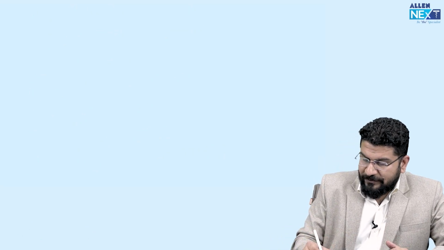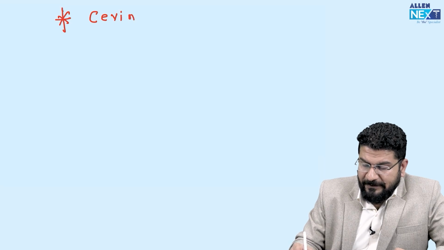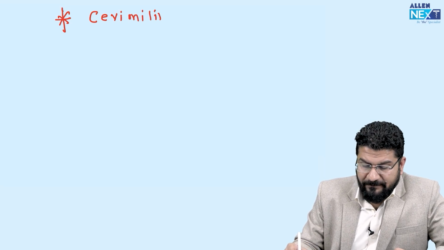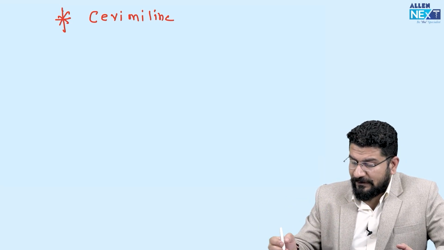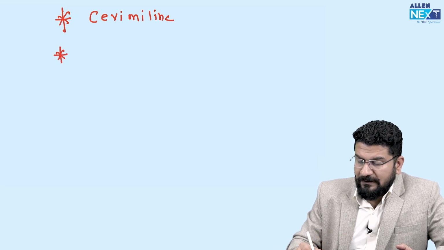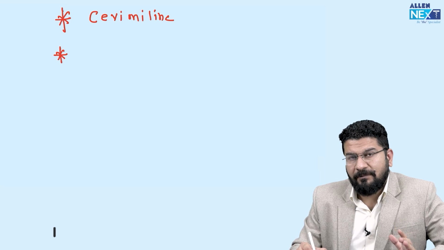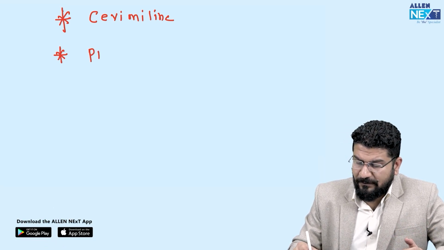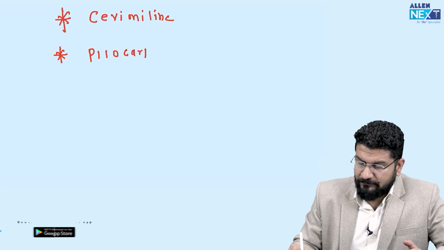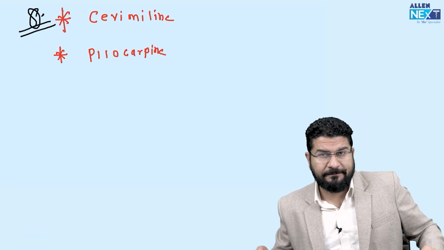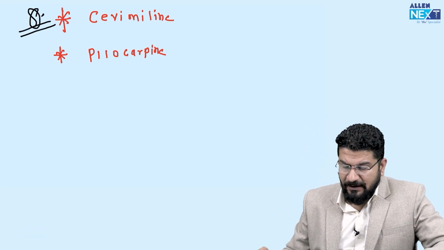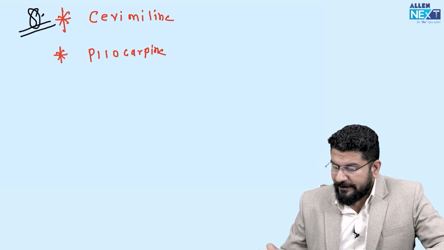Okay, there's a new drug that we are using especially for dry mouth, and that is cevimeline. This is also approved now for treating dry mouth as well as dry eyes. Suppose everything fails, then we give one drug from pharmacology that will increase all secretions. That drug is pilocarpine. So cevimeline, and the last option we have is pilocarpine. So this is how we manage a case of Sjögren syndrome. Clear?